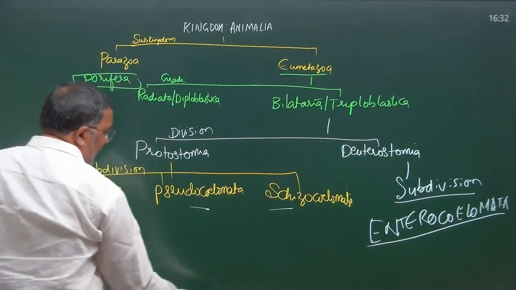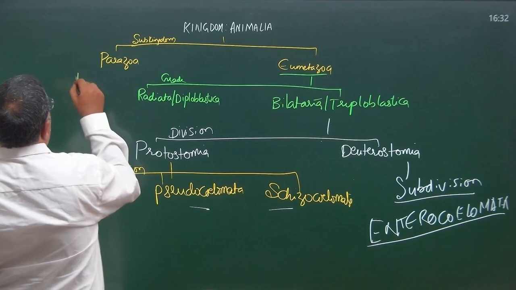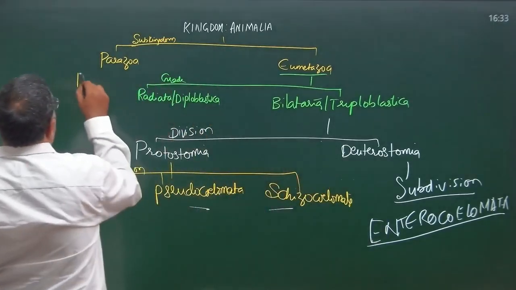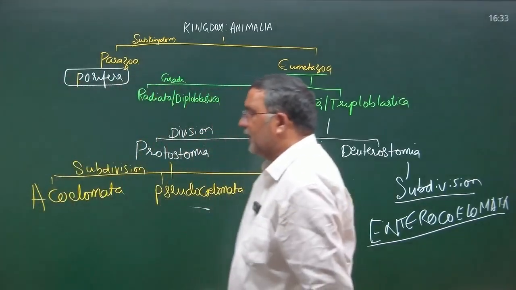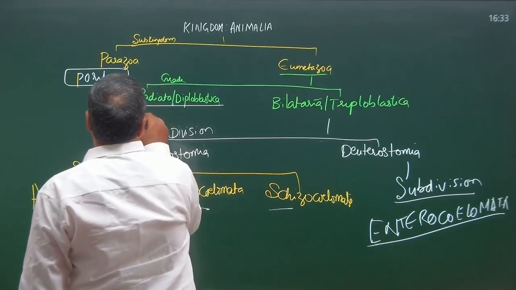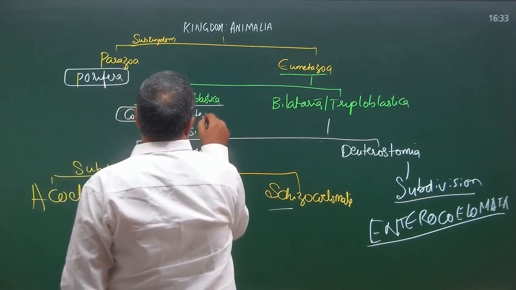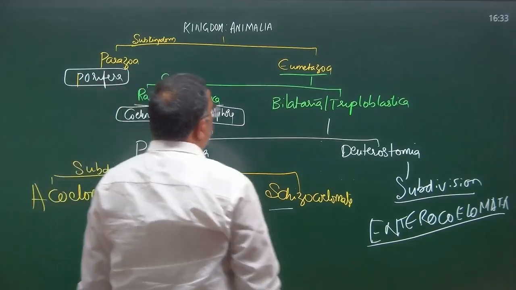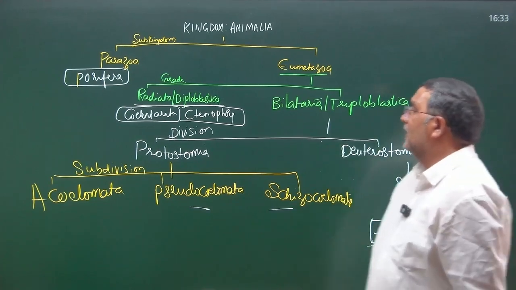Phylum Porifera. Let me change the color. Next, here in grade Radiata, we have two phyla: phylum Coelenterata and phylum Ctenophora. So Radiata or Diploblastica has two phyla, Coelenterata and Ctenophora.